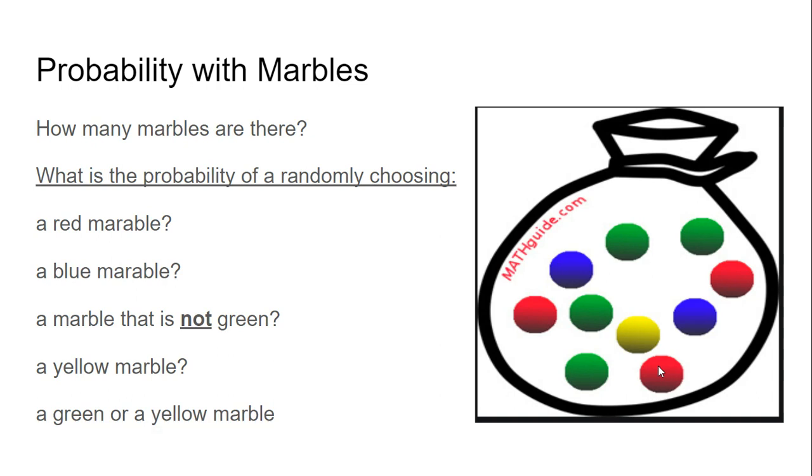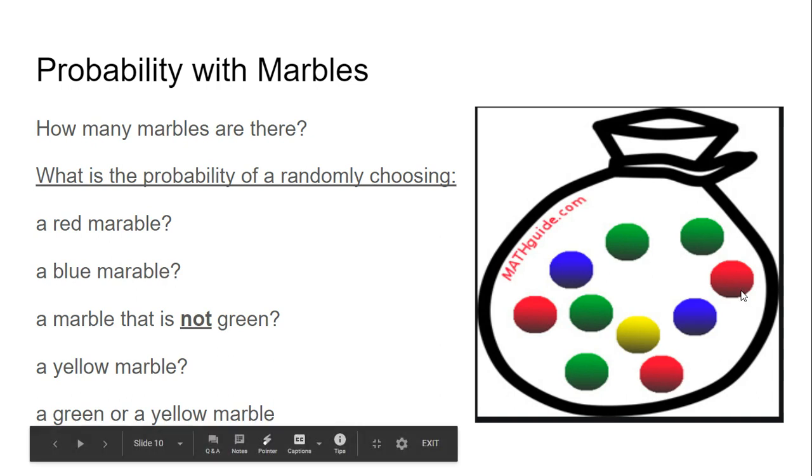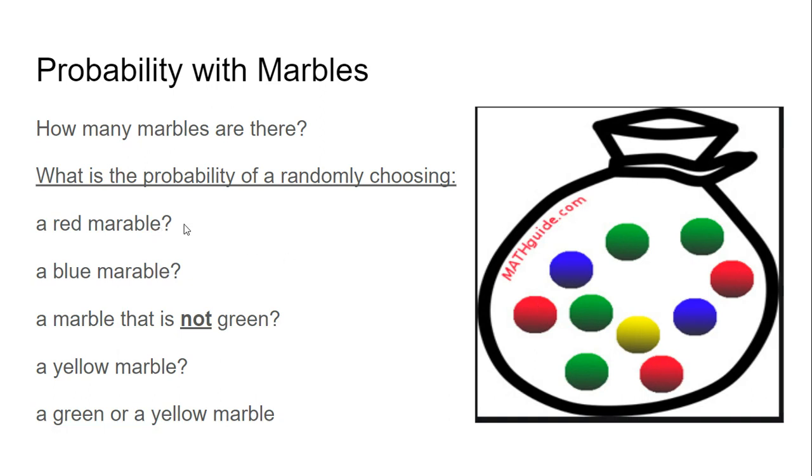So what's the probability of choosing a red? Well, 1, 2, 3 chances to get red out of 10 total. So that's 3/10 as a fraction, 30% as a percent, or 0.3 as a decimal. Blue, we have 1, 2 blue marbles. So again, 2 out of 10. That actually can be reduced to 1/5 as a fraction, or 20%, or 0.2 as a decimal.